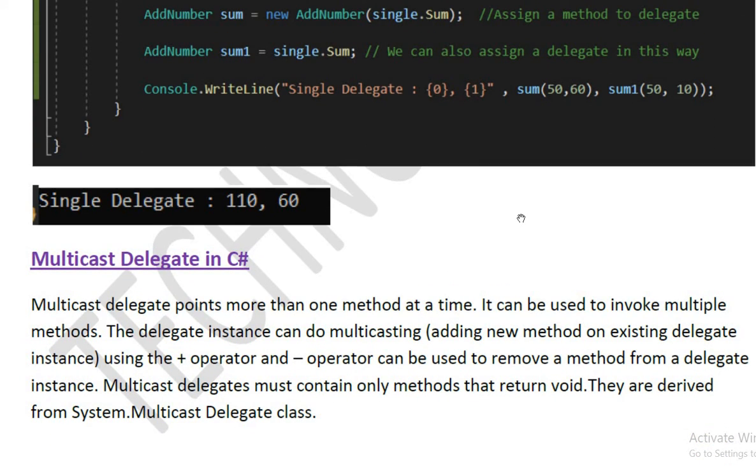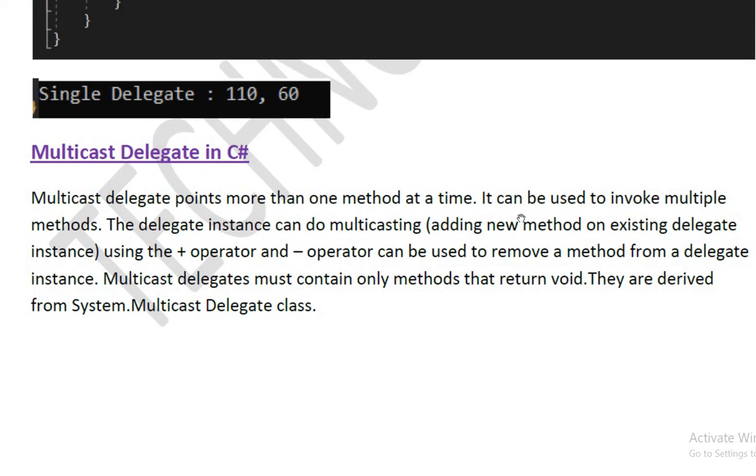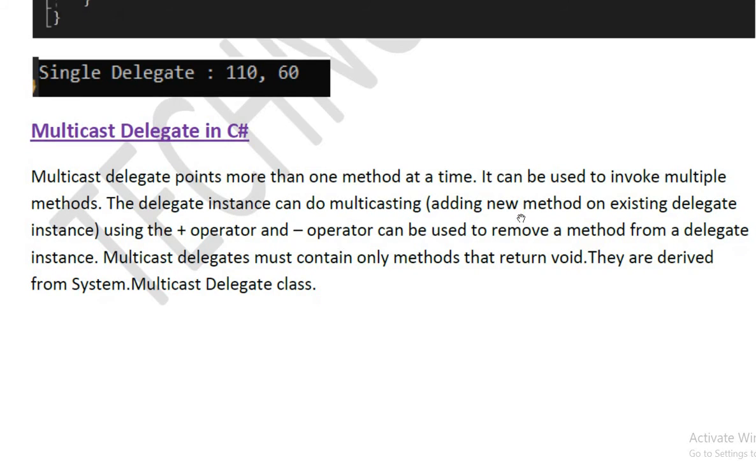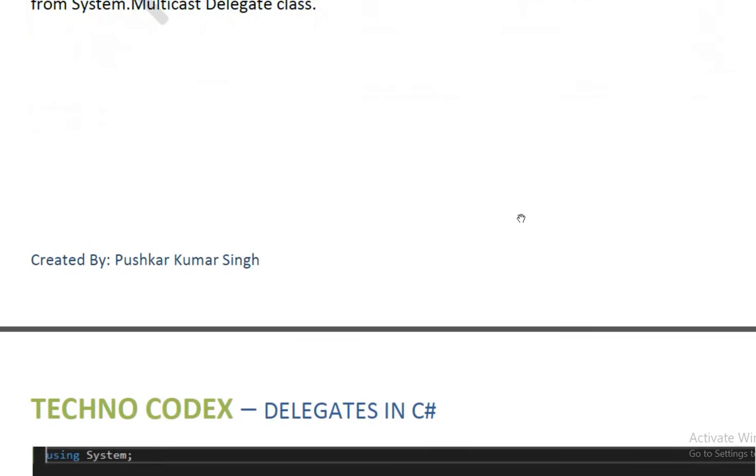Multicast delegate. A multicast delegate points to more than one method at a time. It can be used to invoke multiple methods. The delegate instance can be multicast by adding new methods to an existing delegate instance using the plus operator, and the minus operator can be used to remove a method from the delegate instance. A multicast delegate must contain only methods that return void. They can derive from the System.MulticastDelegate class.